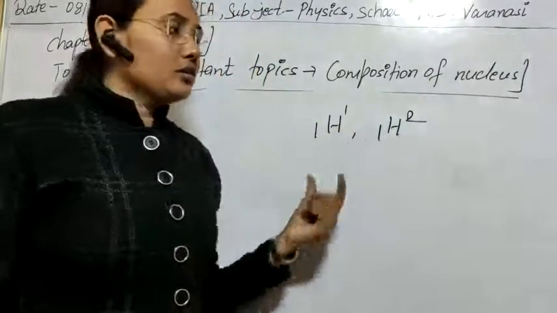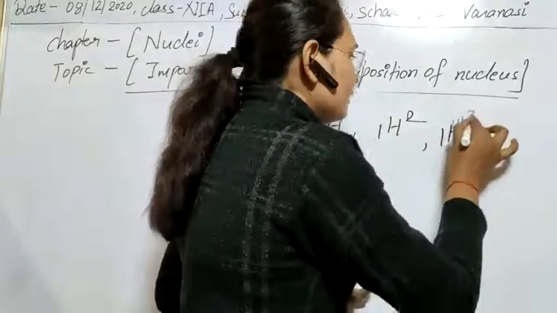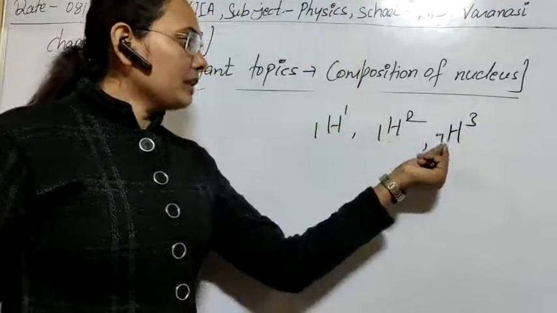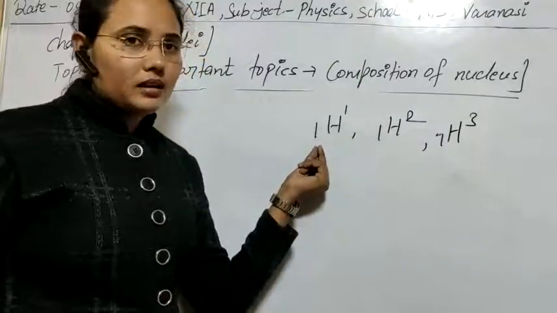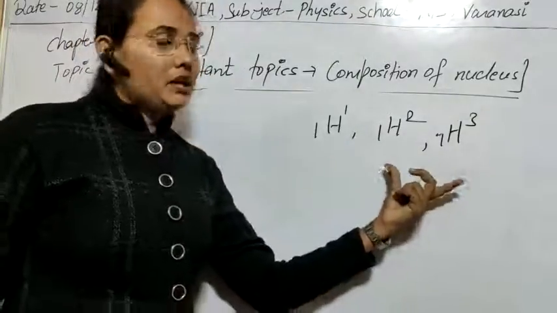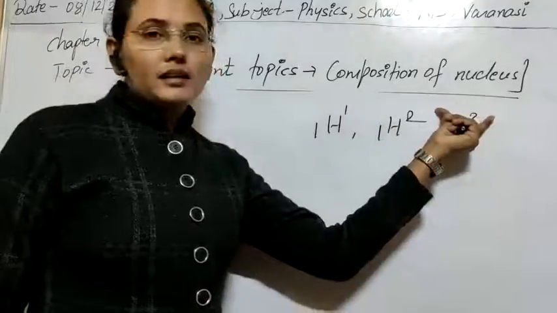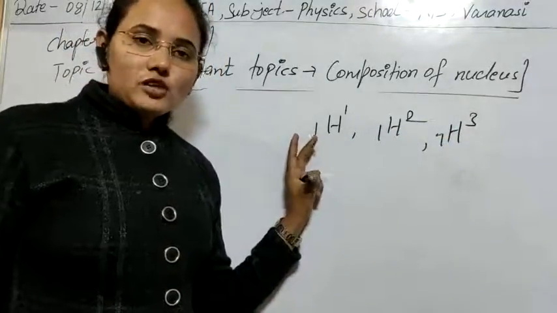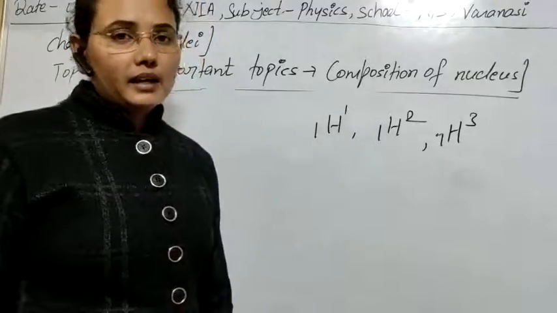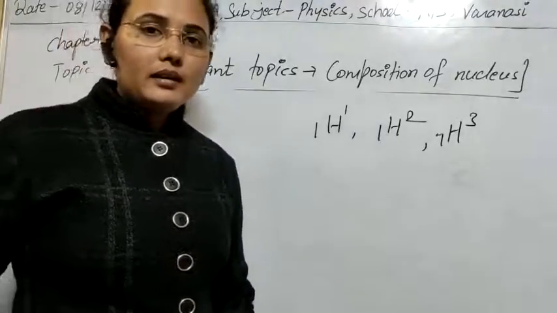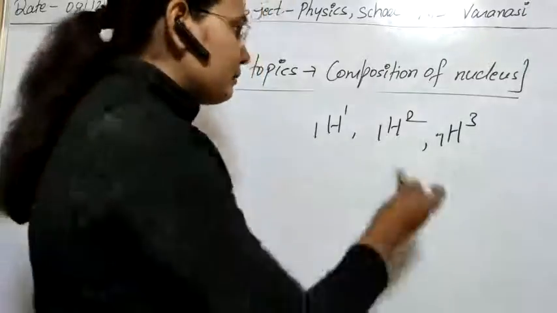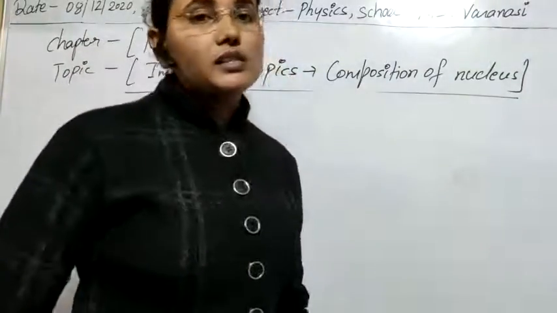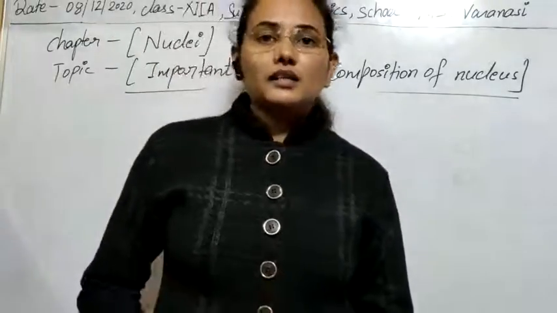In case of hydrogen, there are three isotopes, and the atomic number for all three is the same, while the atomic mass is different. Isobars are those for which atomic mass is the same and atomic number is different. In a similar way, isotones are those for which the number of neutrons is the same and other things are different.